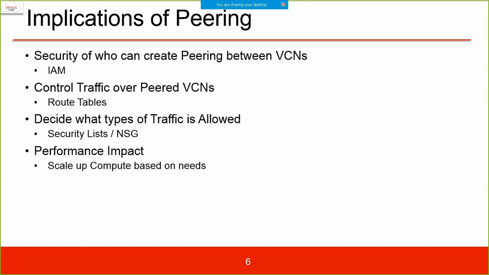Who will control the traffic over the peered VCNs? It is the routing table. Performance impact, how will we handle that? You need to scale up your compute instance based on the needs.